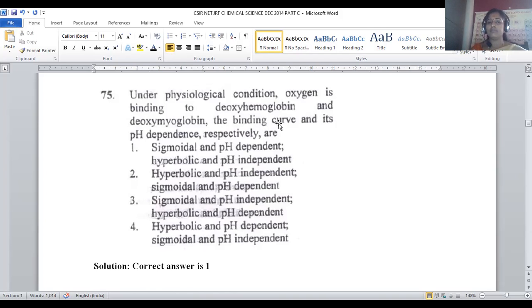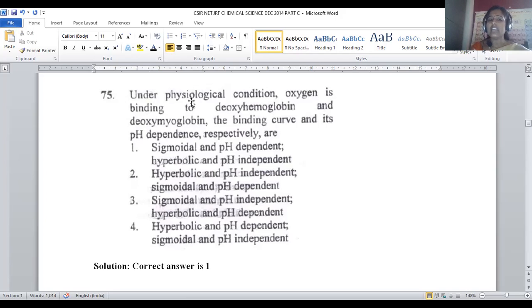Both contain iron, but hemoglobin is used to transport oxygen throughout the body, and myoglobin is used to store oxygen. Myoglobin, which is present in the muscles, will store oxygen within the body if excess oxygen is there, right? Those are the applications of hemoglobin and myoglobin in living organisms.